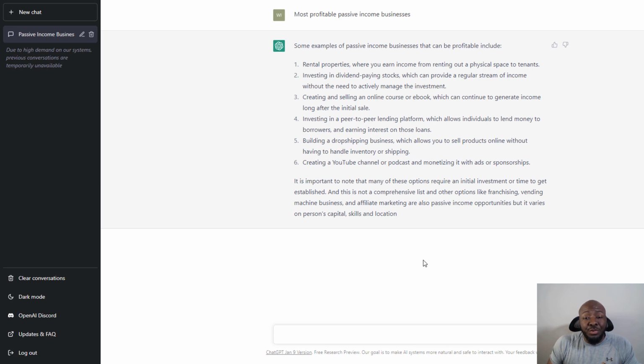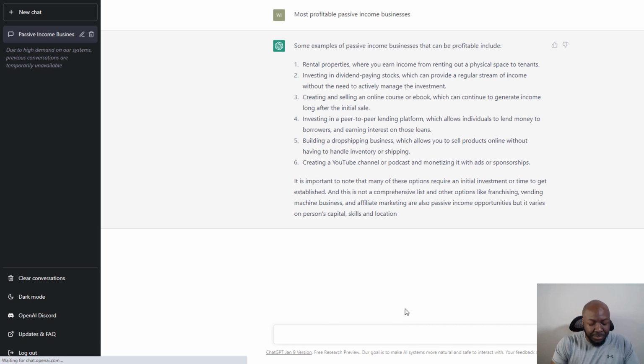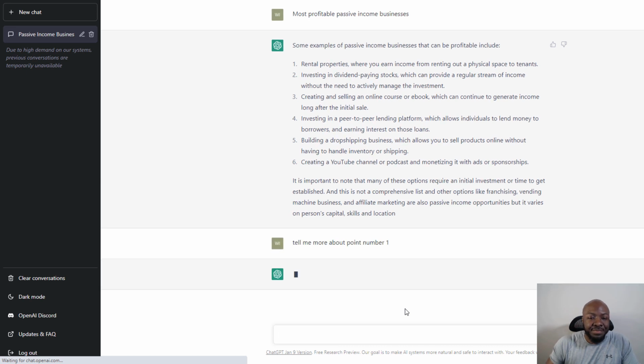So the first thing that you want to do is make sure that you are actually using certain parameters in what you're asking it for. So let's say, well, first off, it's giving me this information. So I can tell this to actually give me more information on this particular topic or on any of the particular ones. So for example, I'm going to say, tell me more about point number 1.